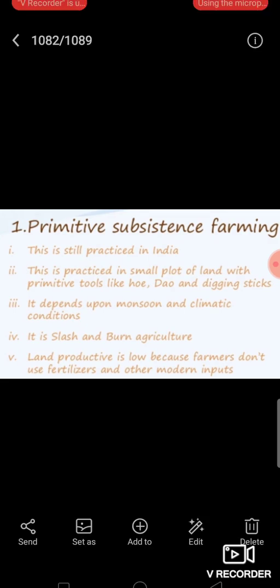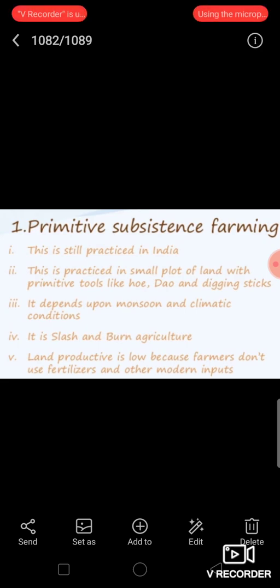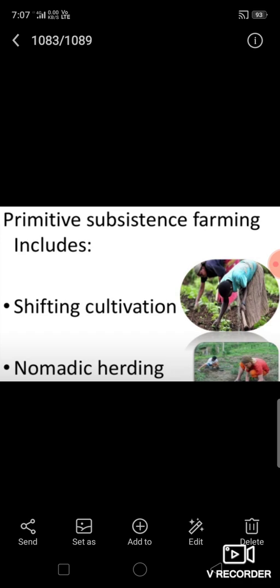It is slash and burn agriculture. Land productivity is low in this type of farming because farmers don't use fertilizers and other modern inputs. Primitive farming is further classified into two types: shifting cultivation and nomadic herding.